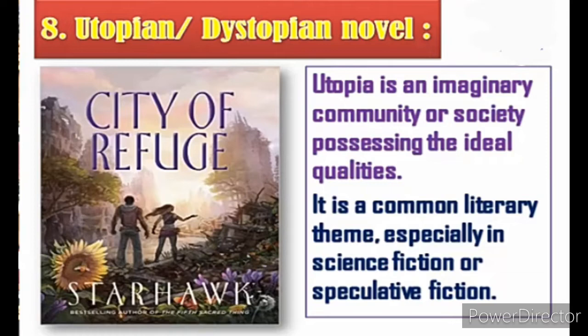नाउ कम टू द फर्स्ट पॉइंट. Utopia is an imaginary community. Imaginary means we imagine. Okay, a novel is an imagination of the writer or the creator or the novelist. So it is the imagination that the novelist presents about the society. वो एक ऐसी society he shows following principles and morals in their life, such type of people, or a society possessing ideal qualities. It means they are very true to the society, they do not do any wrong, they are very gentle and kind and pure from their heart.